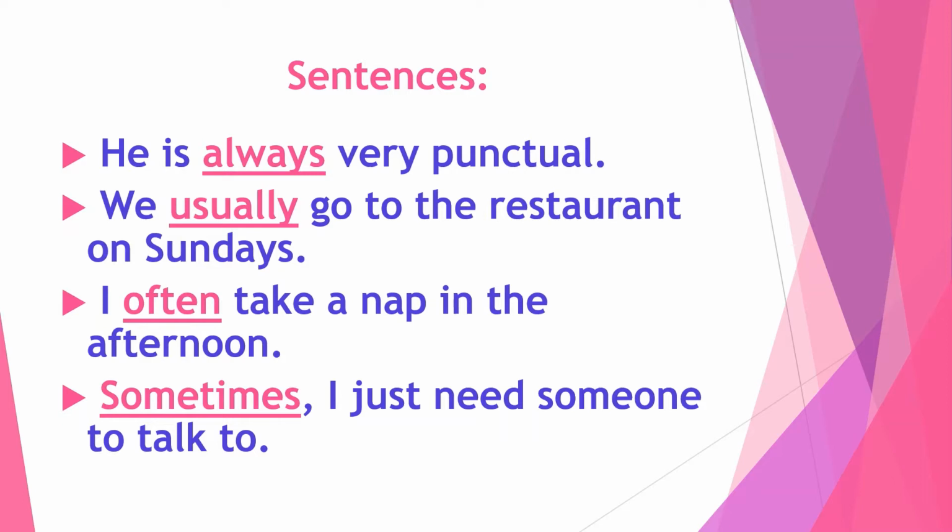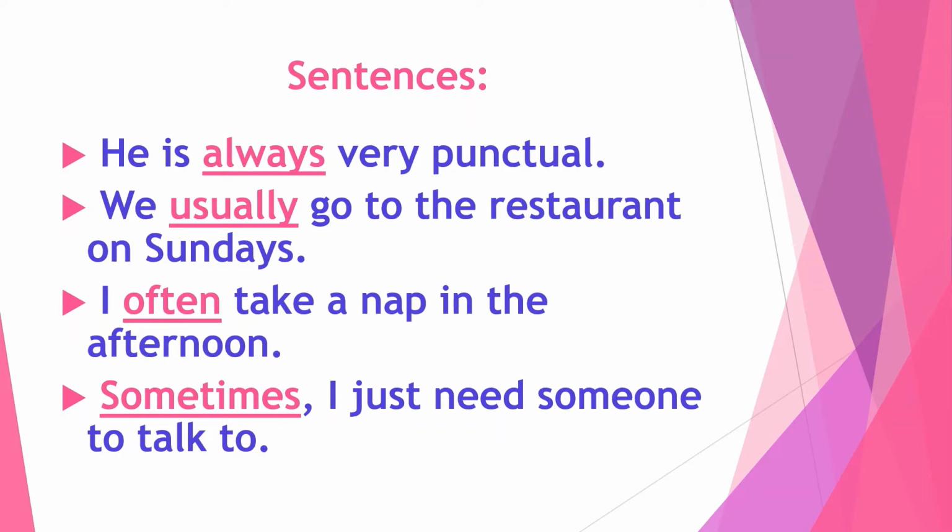Next example, we usually go to the restaurant on Sundays. In this example, usually is an adverb of frequency because you can get the answer by asking the question with how often. Next example, I often take a nap in the afternoon.